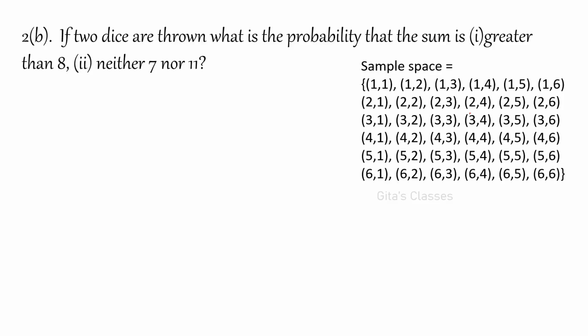And second, B: if two dice are thrown, what is the probability that the sum is greater than 8 and neither 7 nor 11? For the first one, this is the sample space because two dice are thrown. Okay. So what is the total number of possible ways? 36. Total number of possible ways is 36. Now, the probability that the sum is greater than 8.